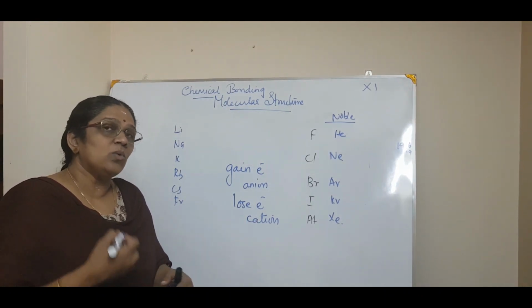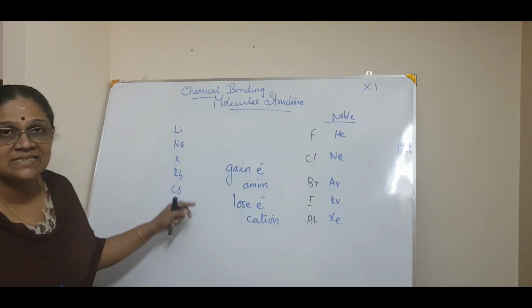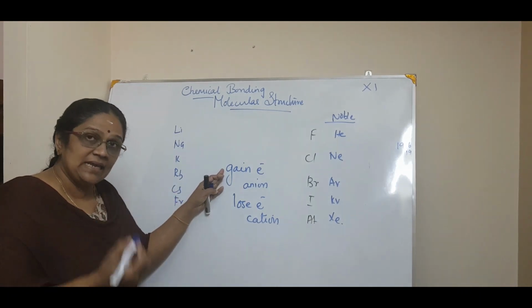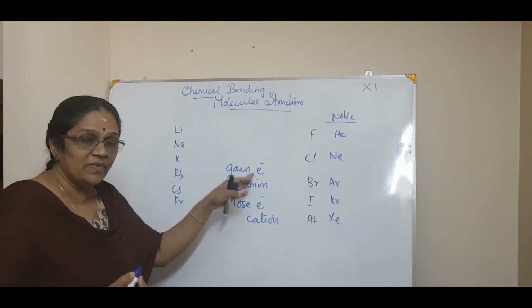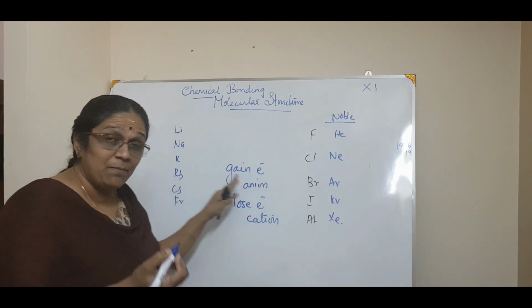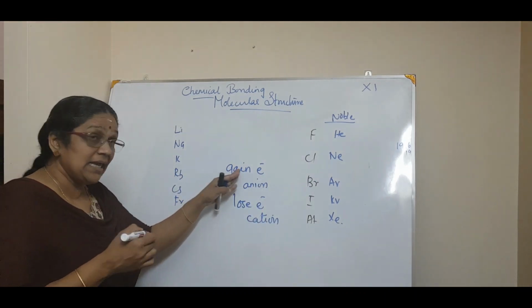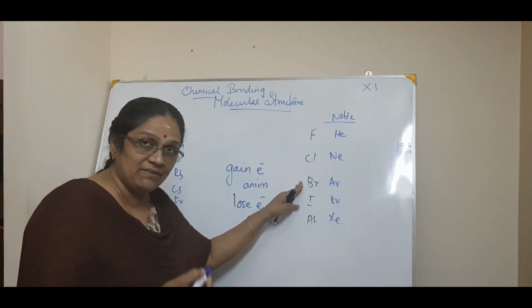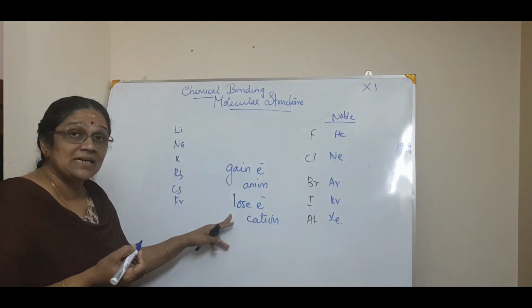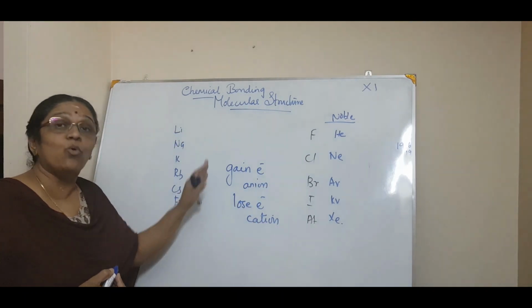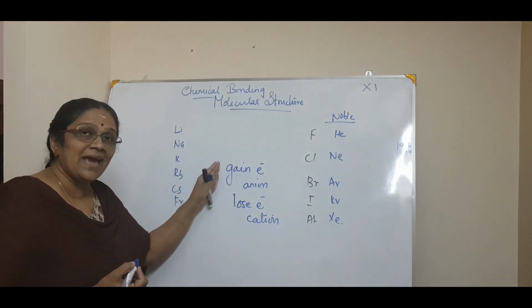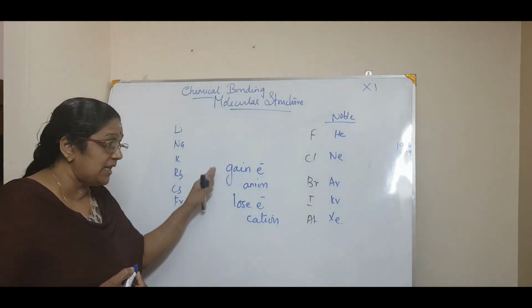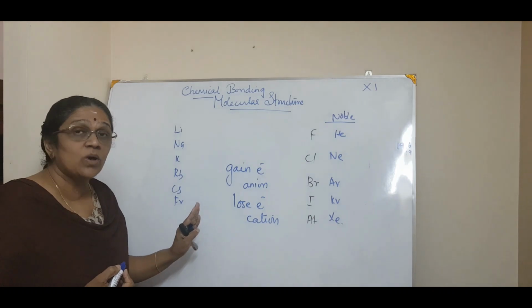Correct. Now the third postulate: he says that by gaining an electron by electronegative elements and losing an electron by alkali metals, in both ways, by gaining as well as losing, what happens?